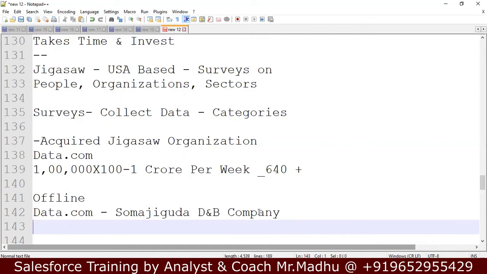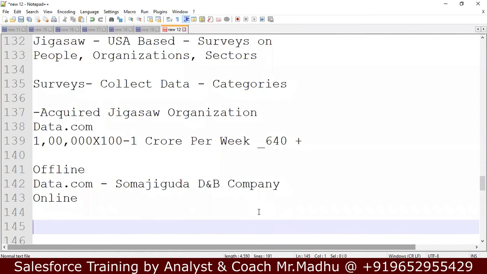What are the licenses? They are giving 2 licenses. You can take them offline, or you can take data online as well. If you go offline, you can explain to them and take licenses.